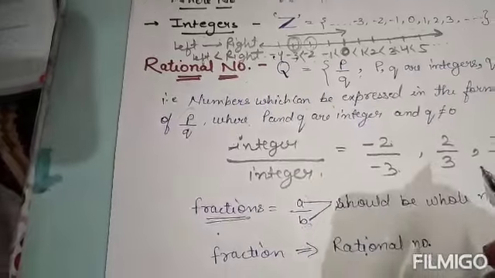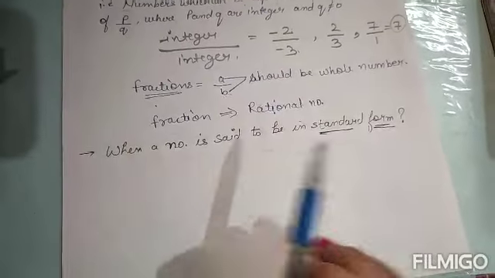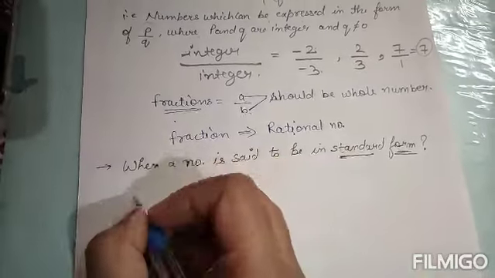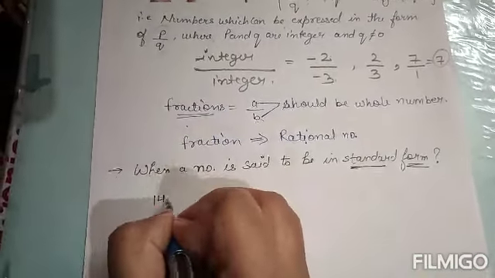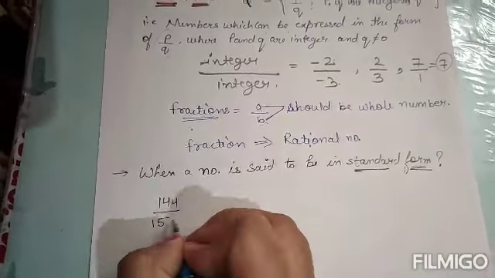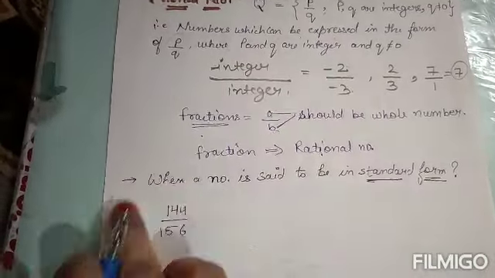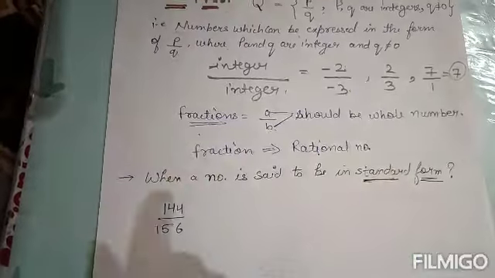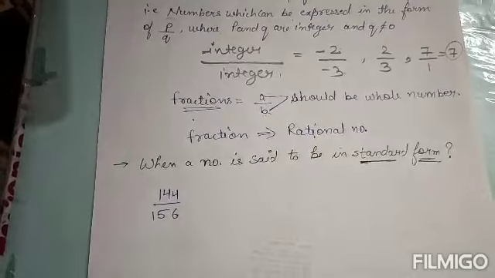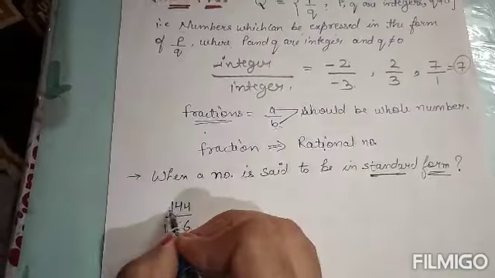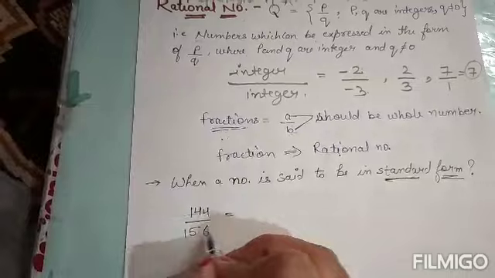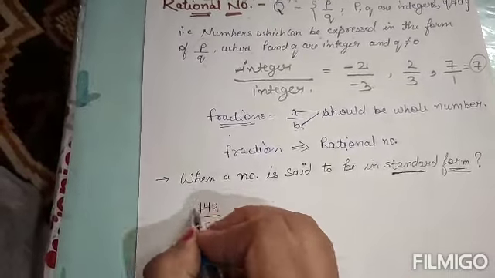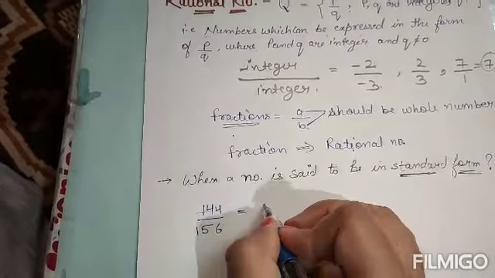This is the reason. Now, when a number is said to be in standard form: suppose I have taken the number 144 divided by 156. We have to make it in the standard form. Standard form is when a number has only a single common factor, that is 1. Now look, here we can take a common factor from both numerator and denominator, that is 12.